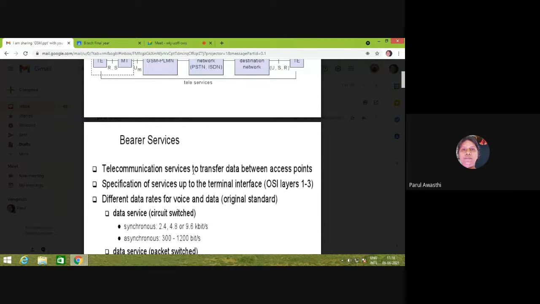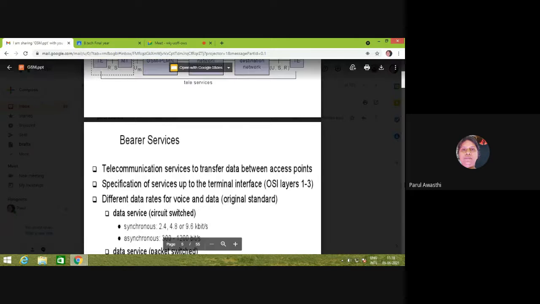Telecommunication service to transfer data between access points, and these access points provide the services governed by OSI layer 1 to 3, right?